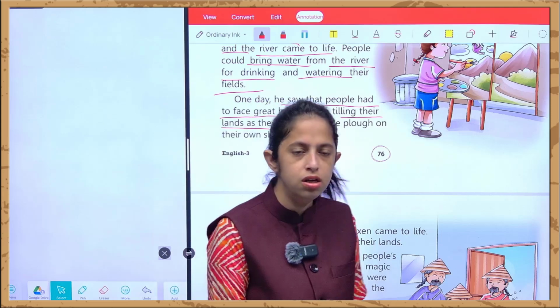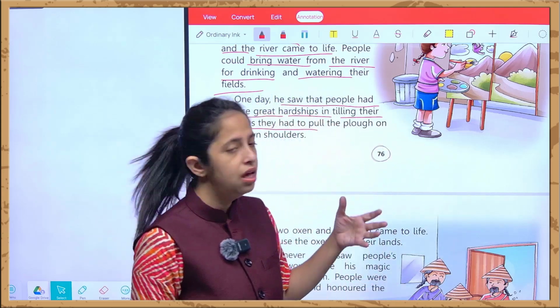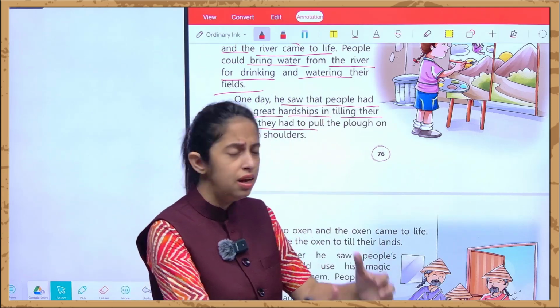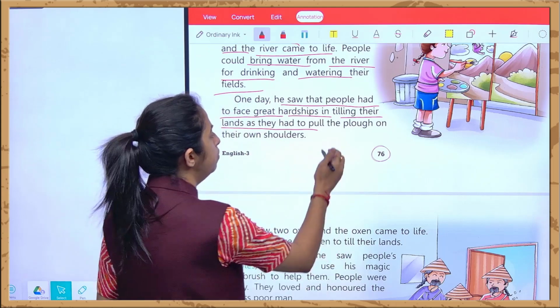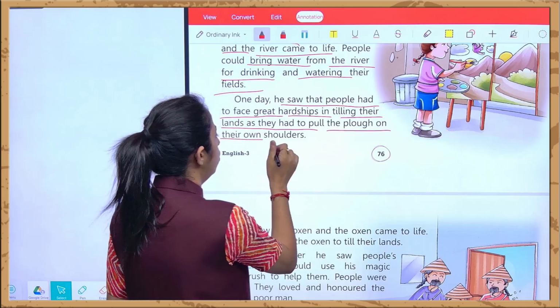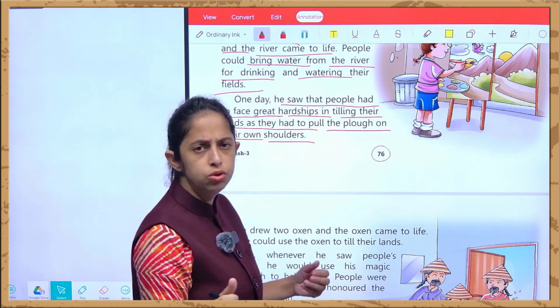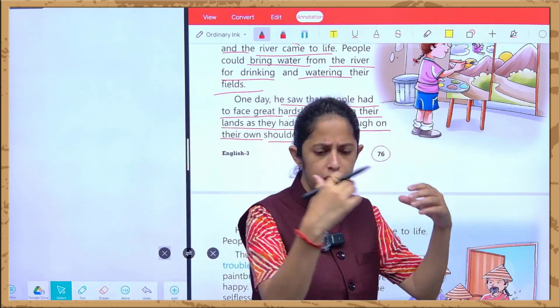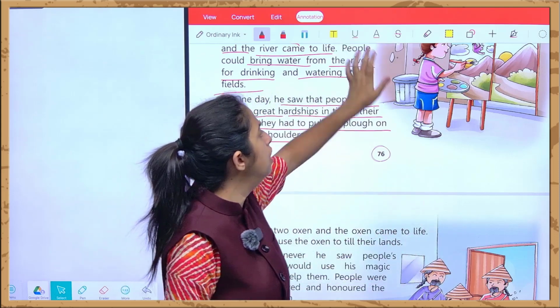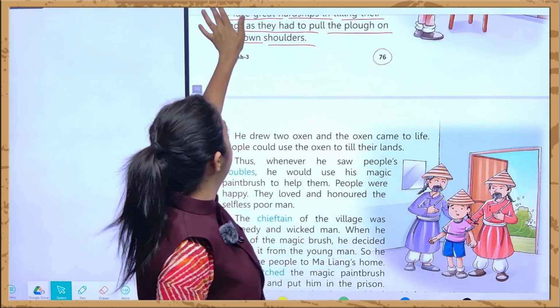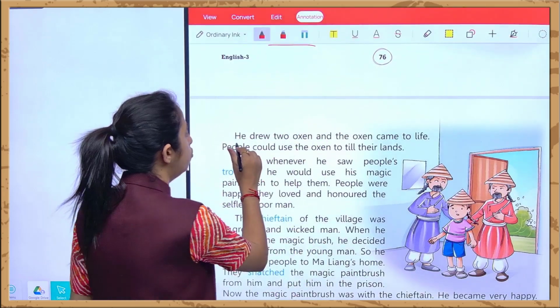See, one day what did he see? That people, they are facing a lot of issues in tilling the land. Tilling the land means land को खोदना, and they had to pull the plow on their own shoulders. और plow on their own shoulders means बहुत ही ज्यादा मेहनत करके उस जमीन को till करने के लिए बहुत मेहनत लग रही थी. What did this old person see, then what he does, he drew two oxen